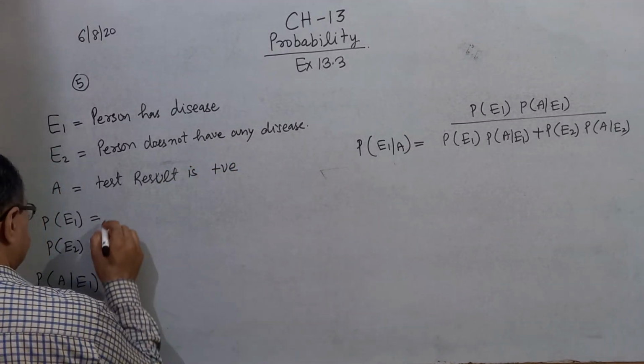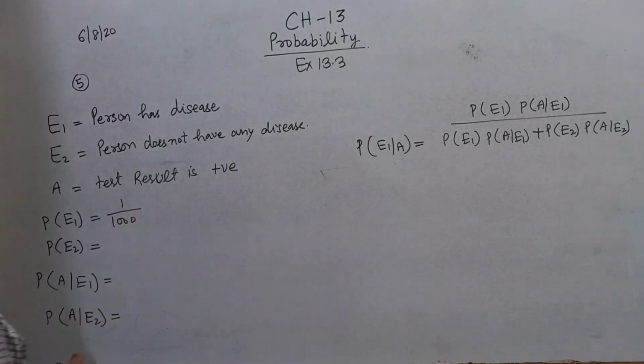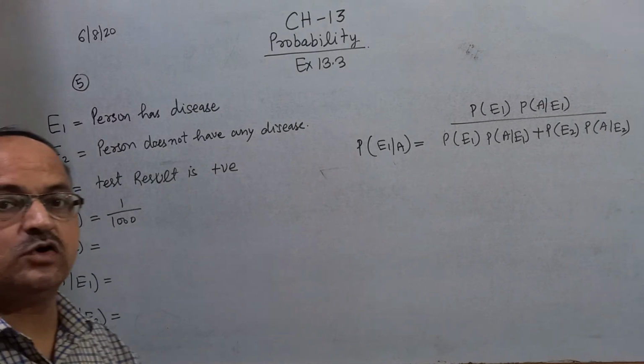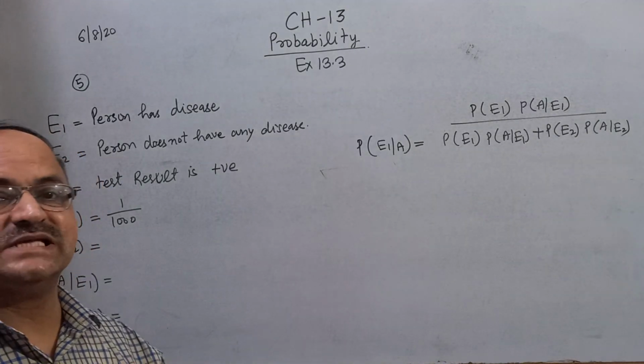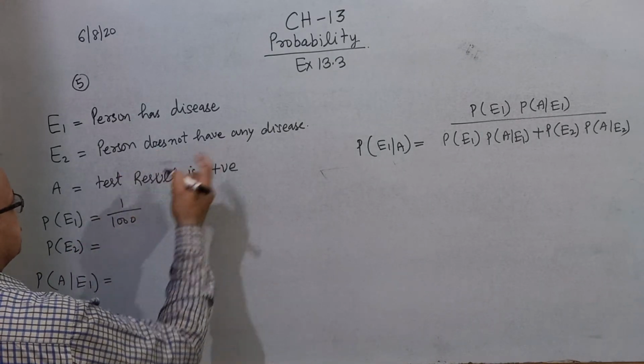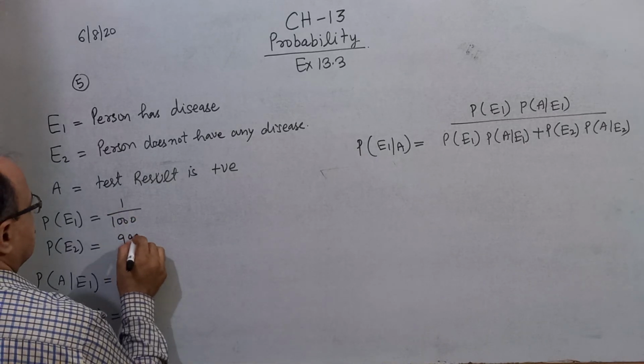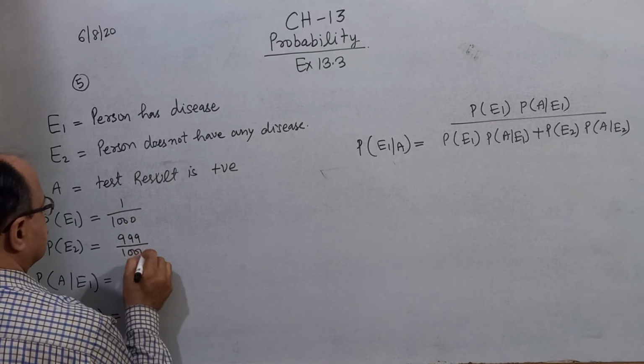And 0.1% of the population, 0.1% means 1/1000, actually has the disease. Then can you find the probability of E2, that the person doesn't have any disease? It is 1 minus this, which means 999/1000.